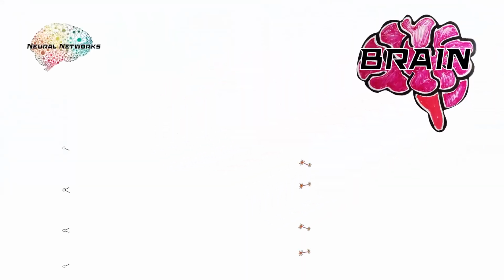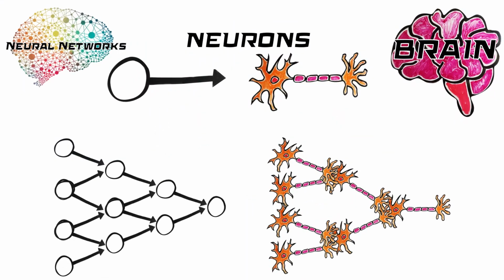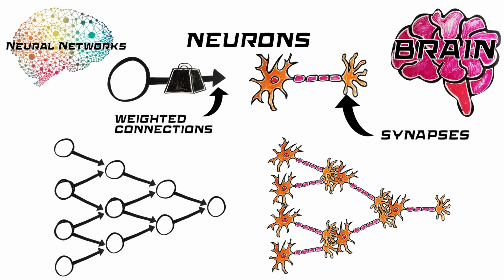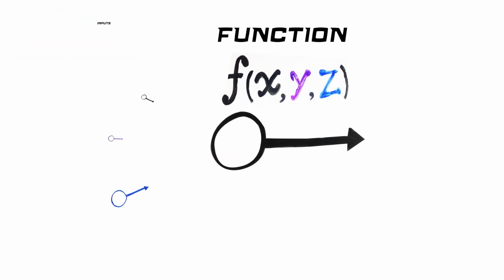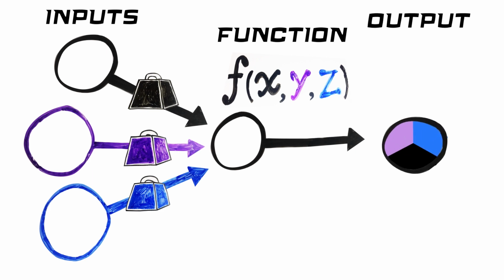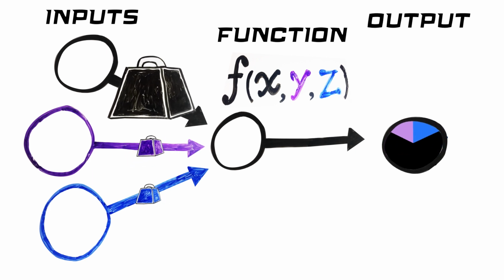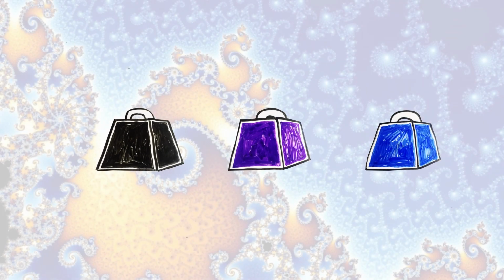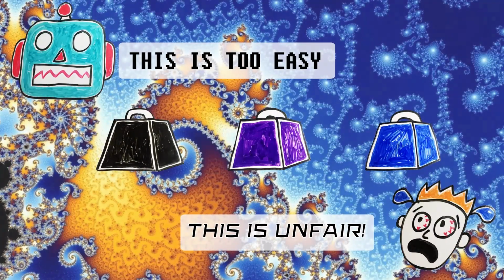Like the brain, neural networks are made up of many layers of neurons that are connected through synapses called weighted connections. Each neuron is a function that takes in inputs, and based off of the weight, it determines how it's going to affect the output. Larger weights contribute more, and smaller weights contribute less. Finding the right weights allows the network to recognize complicated patterns that humans could never see.